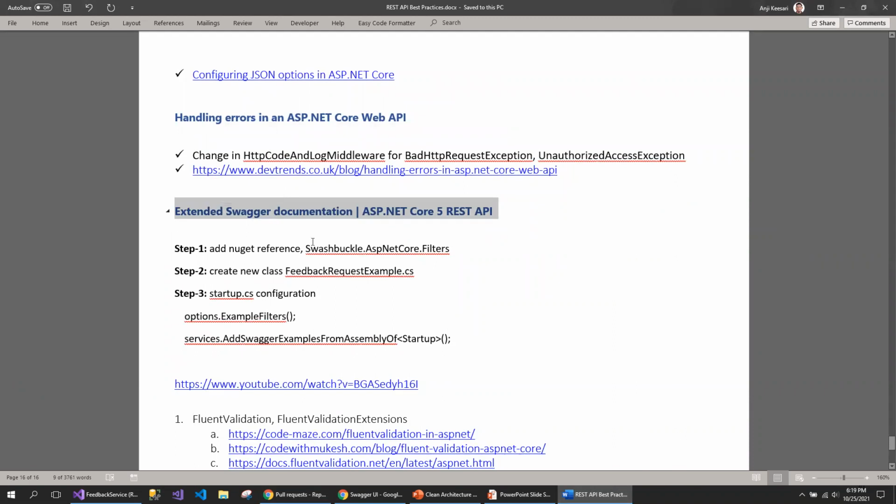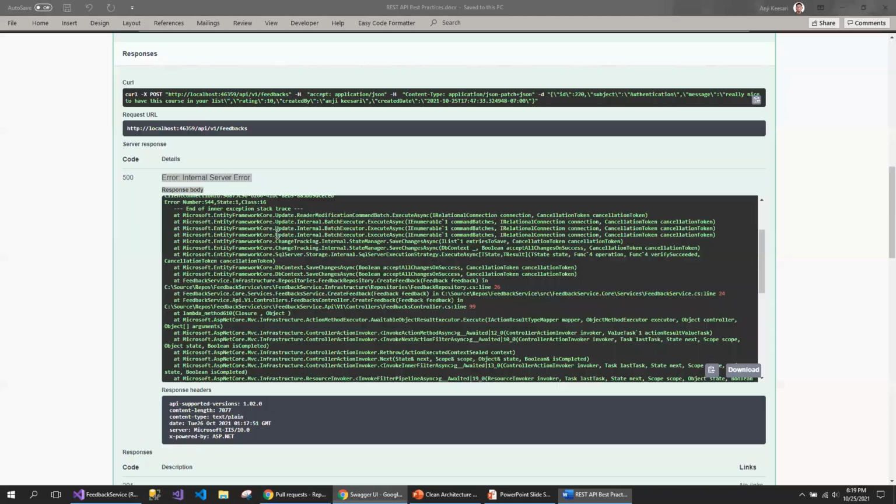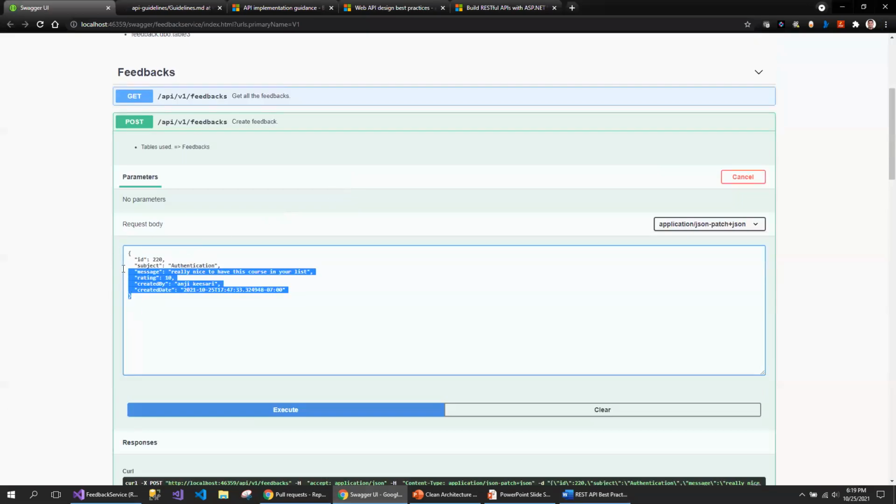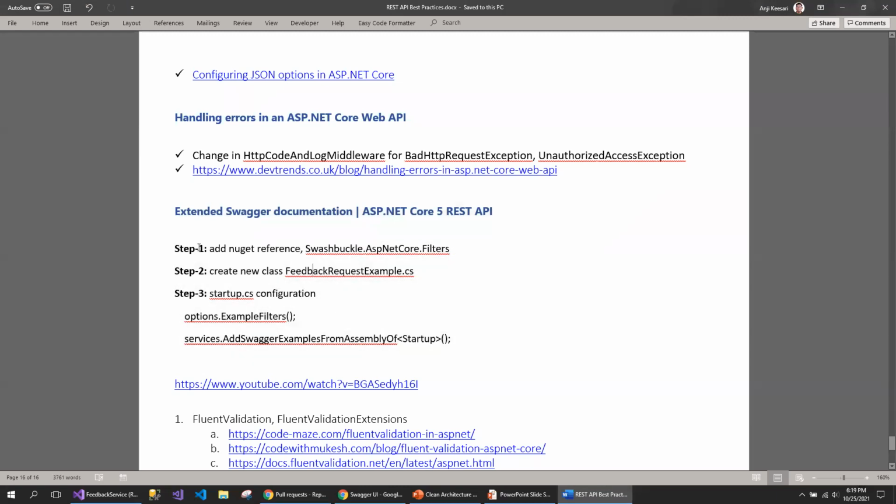So in order to extend the documentation, I had to follow 3 steps. The extended documentation, for example, here I was talking about automatically pre-populating your request body in this text box, so that you don't need to type explicitly, especially in this kind of scenario. So you will be saving a lot of time during development and debugging. So if the response object is already automatically coming here, how can we do that? There are 3 steps we need to follow.